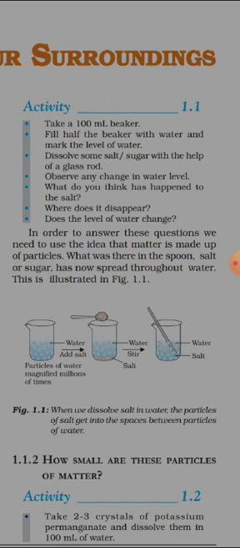What happens once we dissolve? It is a very common practice when we dissolve sugar or salt in water. The salt or sugar, the solute basically, disappears, and there is no net rise in the level of water. What do you think happened to the salt, and where does it disappear? We have added a good amount of salt, and now after dissolving we are not able to see the salt particles. Now what happened?